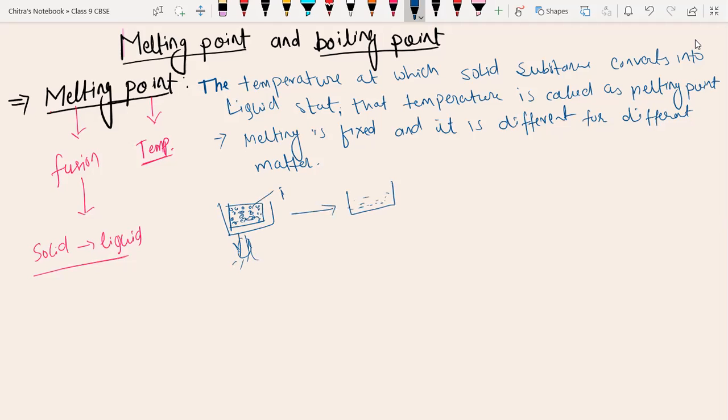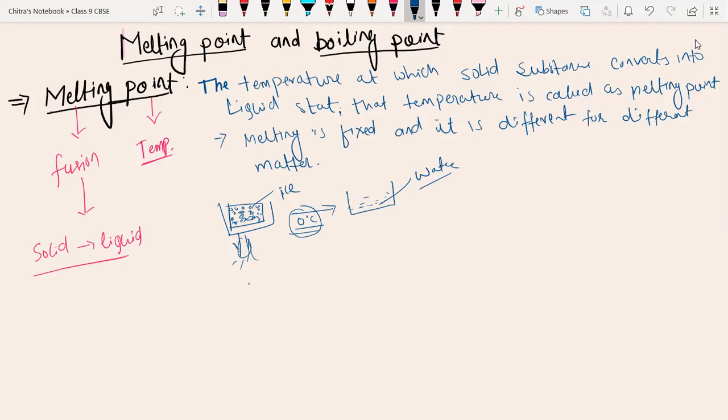Suppose this is ice, so it will become water. The melting point of ice, when ice converts into water, is 0 degrees Celsius. Above 0 degrees Celsius, the ice will start melting and convert into water. So 0 degrees Celsius is nothing but the melting point of water.